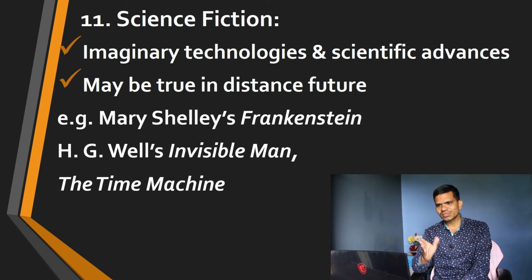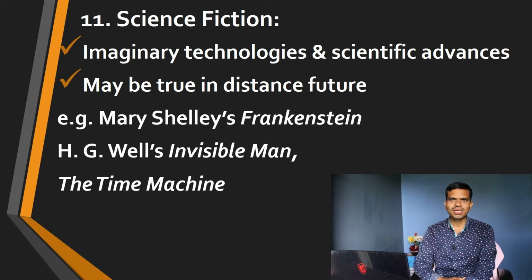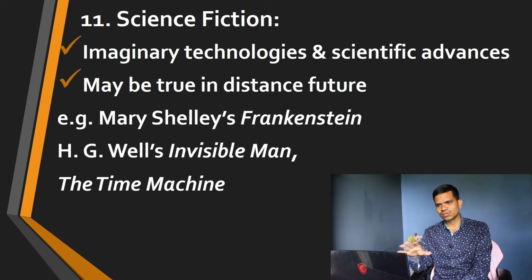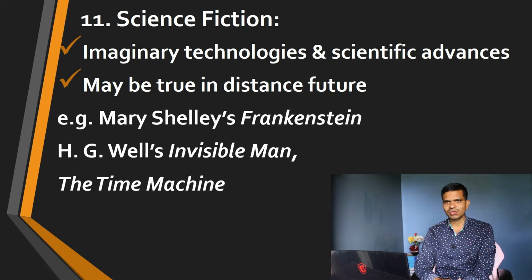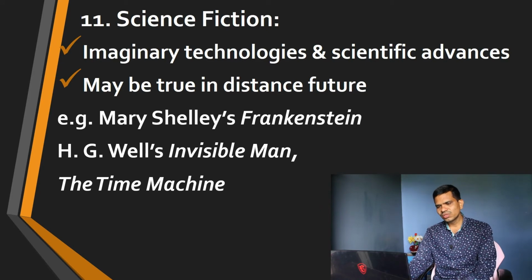And most famous we have H.G. Wells, The Invisible Man, The Time Machine. He composed different types of novels based on science. And nowadays you find there are many novels which are based on scientific advancements or scientific technologies. So let's move to the next type.